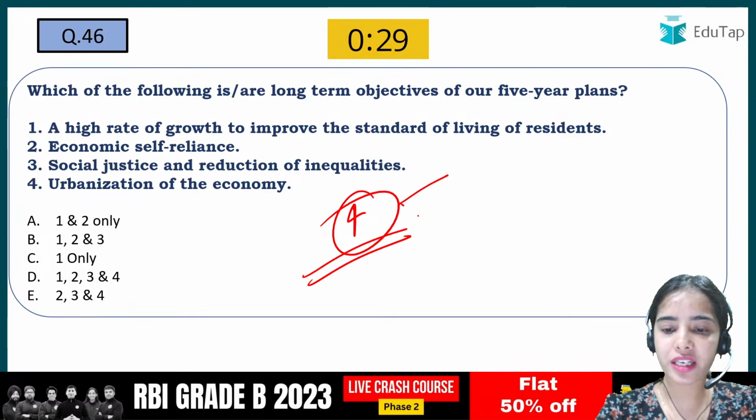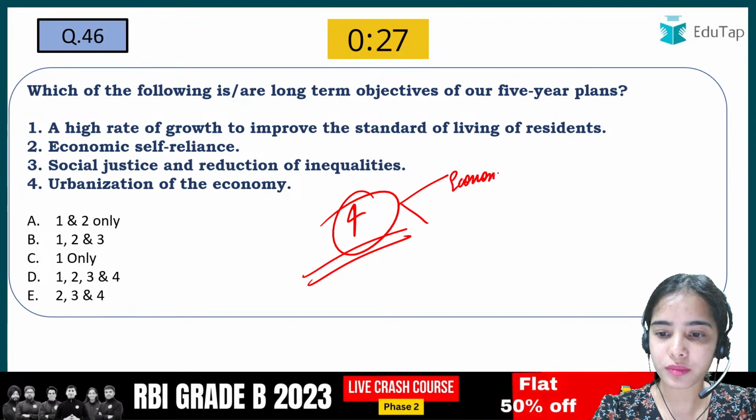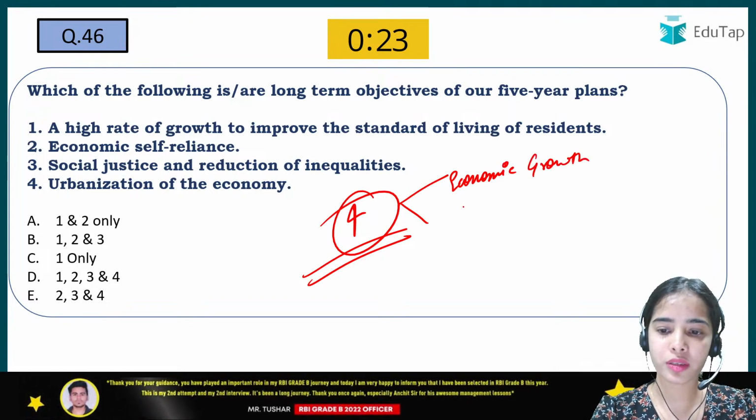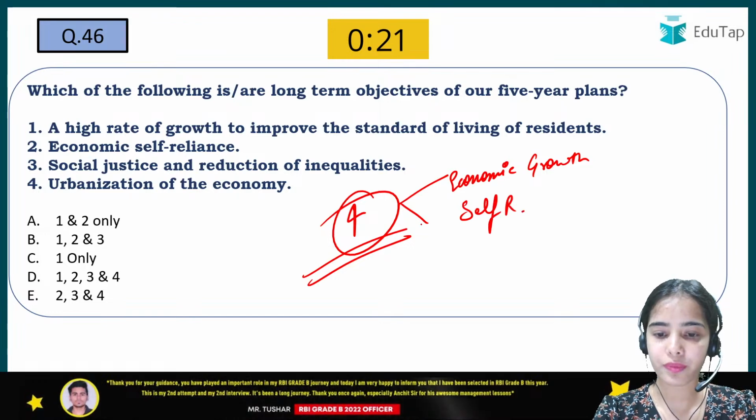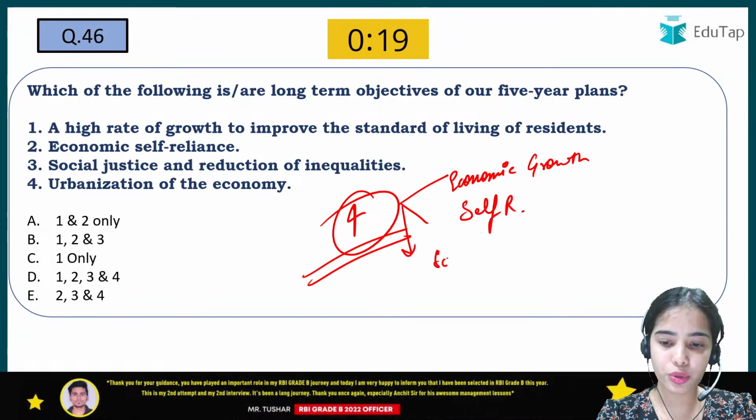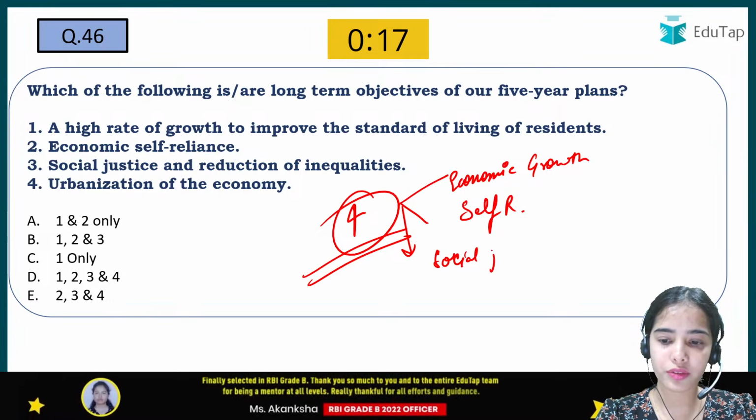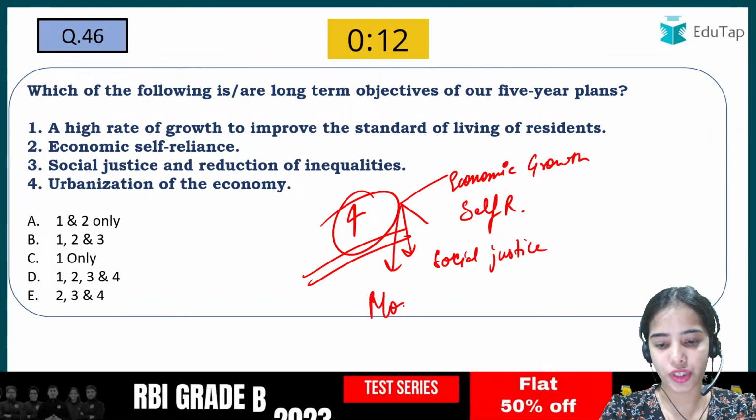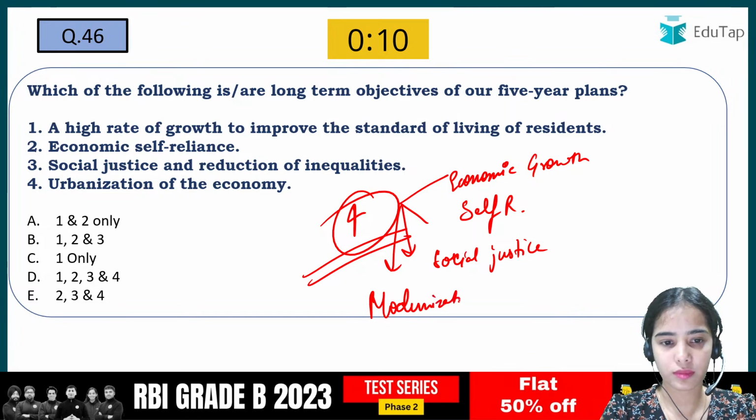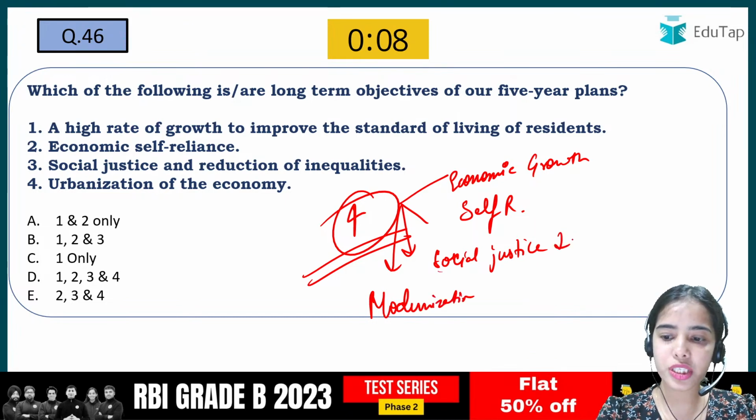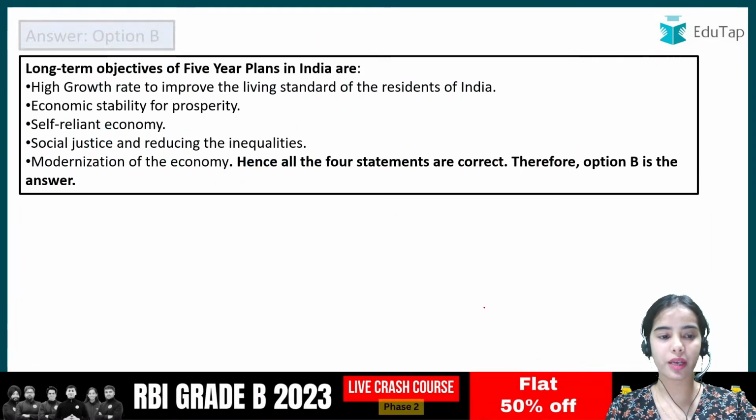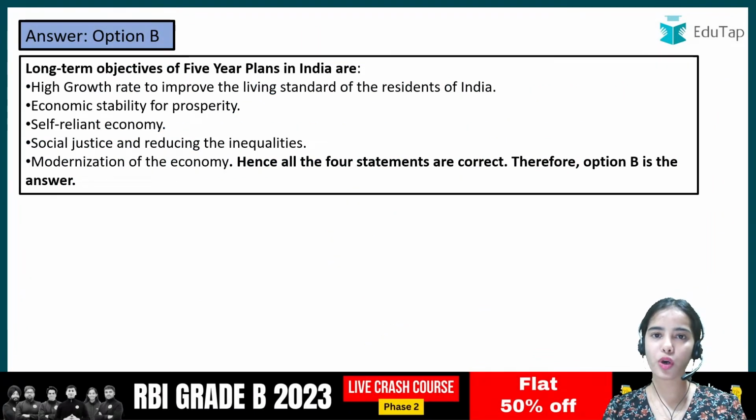So the 4 objectives are the economic growth. So the 5-year plans had the 4 objectives: economic growth, self-reliance, social justice and reduction in inequality, and the 4th one was the modernization. Okay. So these were the 4 objectives.